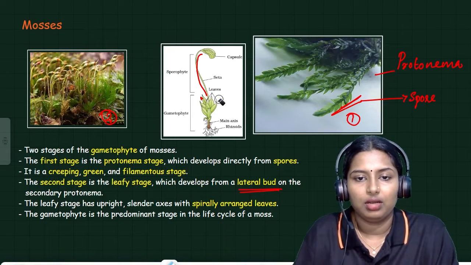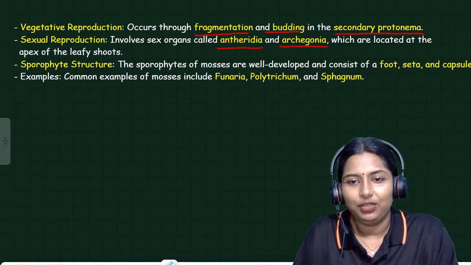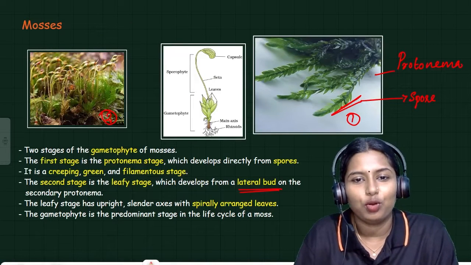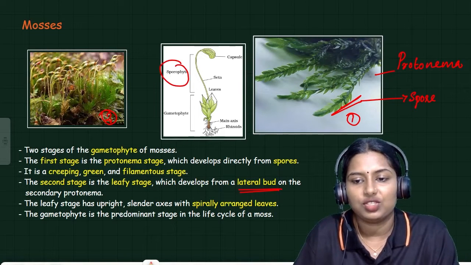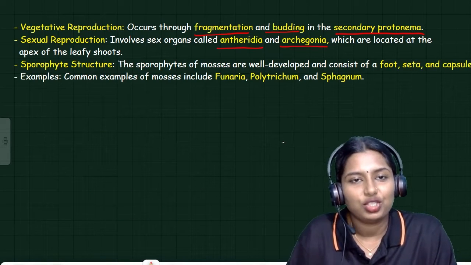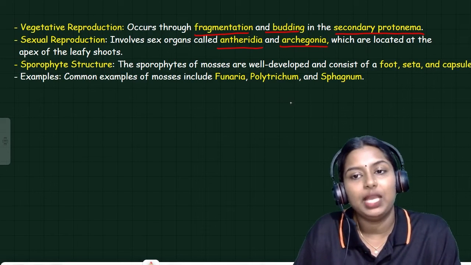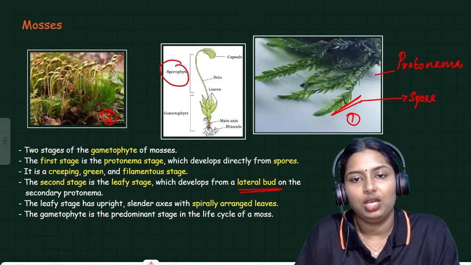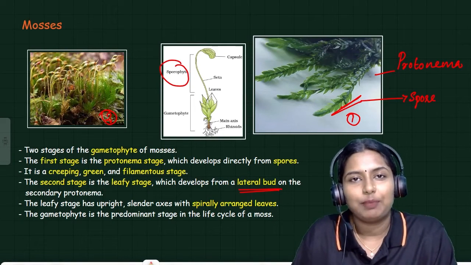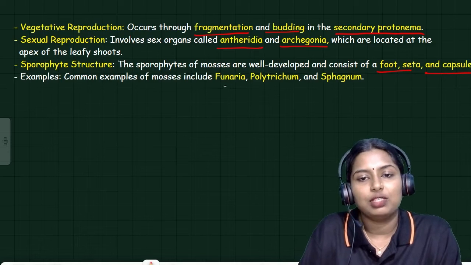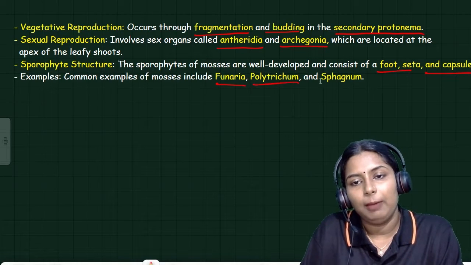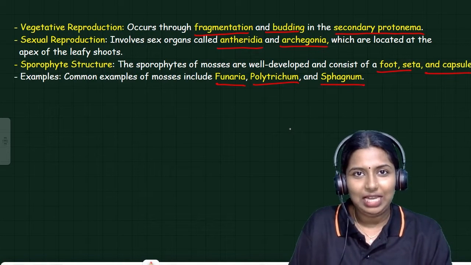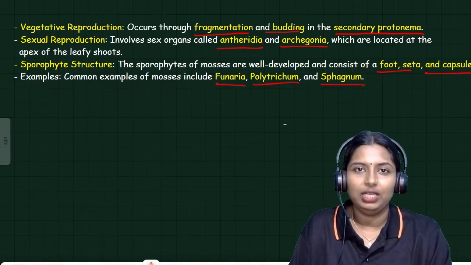Here you can see the sporophytic structure. The sporophytic structure of mosses is well developed and consists of foot, seta and capsule. Look at this picture. Here you can see the seta, capsule and foot. These are the examples: Funaria, Polytrichum, Sphagnum. These are the examples for mosses. Clear? This is also very important and very easy to learn.